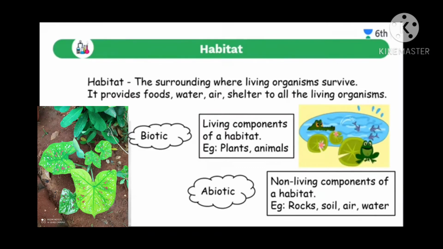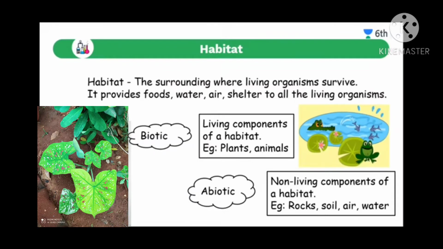You might have heard about desert, mountain regions, and grasslands. On earth itself, a variety of habitats are found. In today's class we are going to discuss two main types of habitats, that is terrestrial habitat and aquatic habitat.